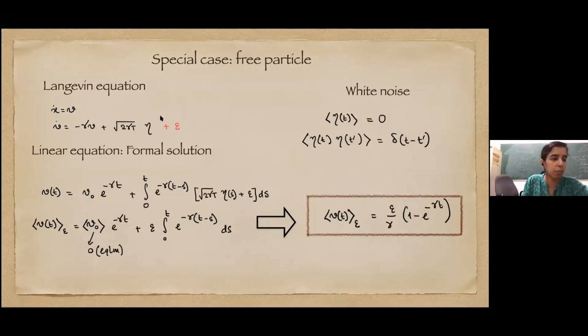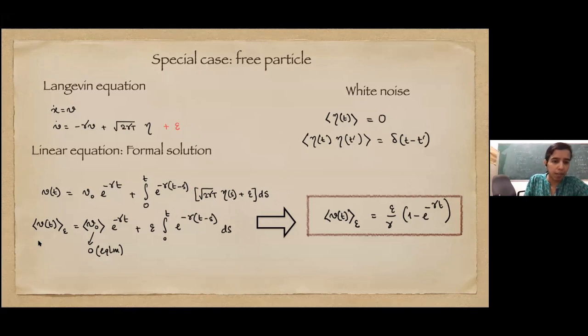Until now we have been talking about the fluctuation dissipation theorem just as a theorem. We took it for granted. So here we'll see how it actually works, and it actually does work. As I said before, we have eta t, white noise, average 0, correlation is delta. Because now it's a linear first order differential equation, we can solve it formally. So V0 is the initial velocity at time t equal to 0, gamma is the friction, and this is coming from the force. So this Vt is in the presence of this epsilon.